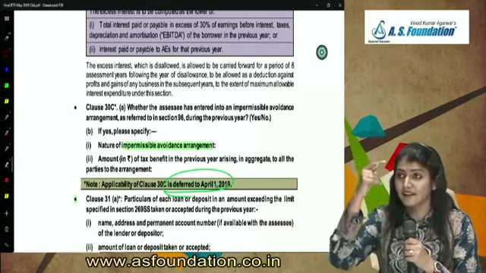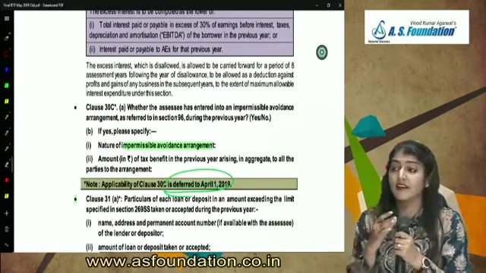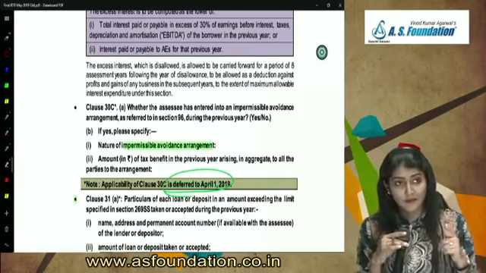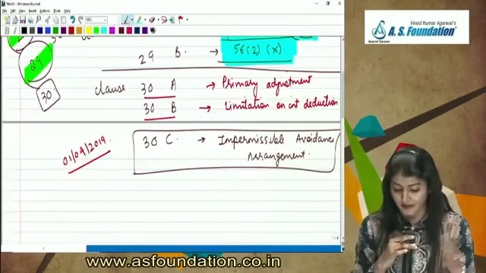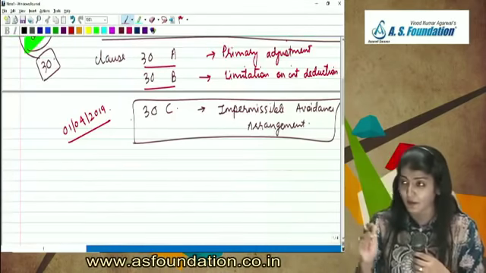So 30A, 30B and 30C. What is 30A? Primary adjustment. 30B, limitation on interest deduction. 30C, impermissible avoidance arrangement. Then now coming to 31.